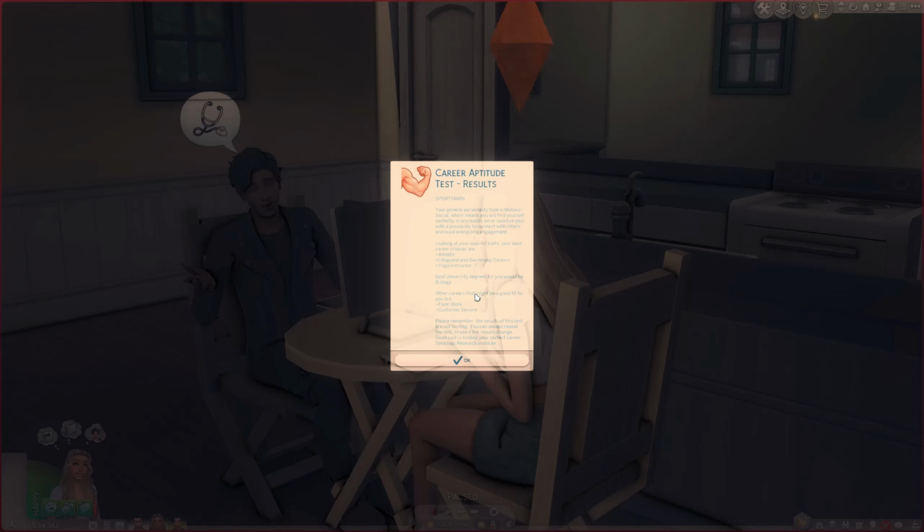Y'all know I love the university pack. I use it all the time. Other careers that might be a good fit are farm work and customer service. You can always repeat the test to see if the results change. Okay, I love this mod, guys. I think this is my favorite career related mod I've ever seen, just because one, again, it pushes you to try new things, and two, I love the amount of options it gives you.